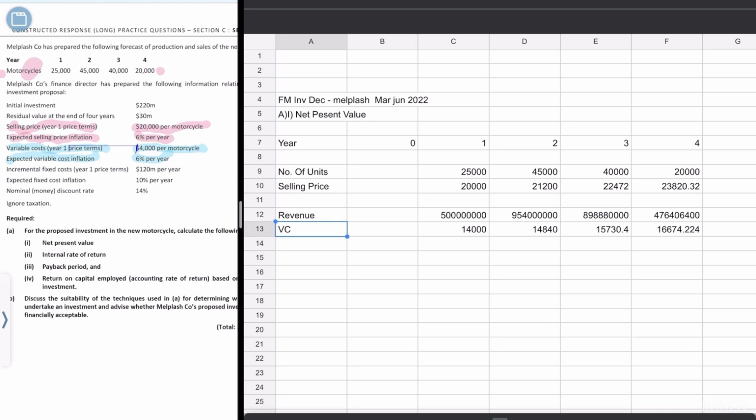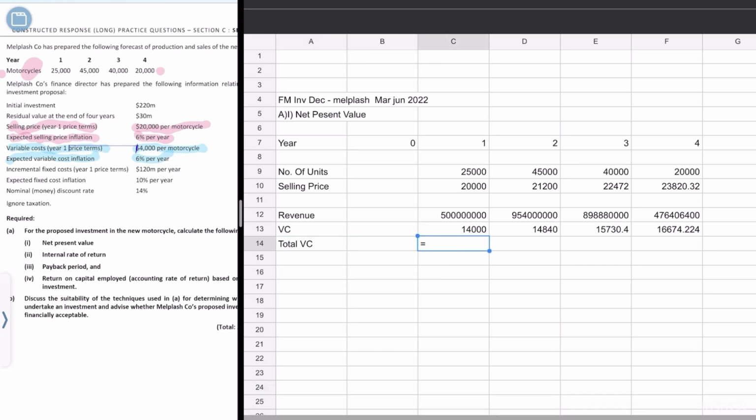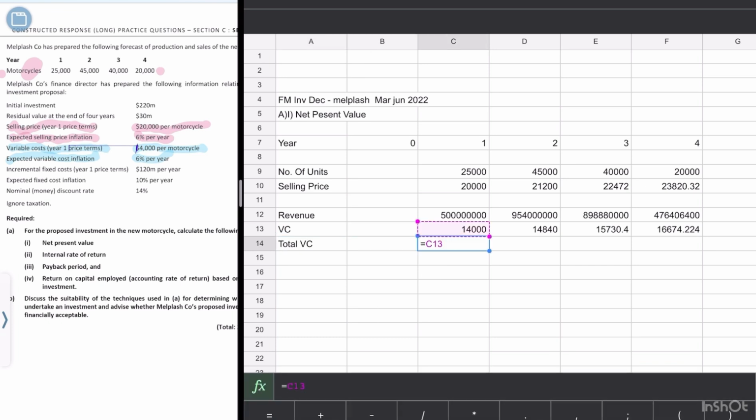Now, this is for a single unit. We need the total variable cost to subtract from the revenue to get our contribution. So what we're going to do is take the variable cost per unit multiplied by the total number of units.